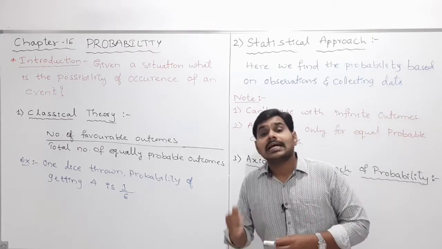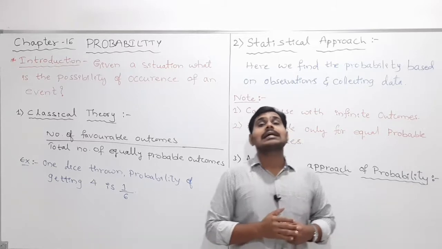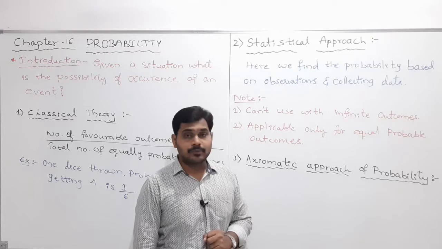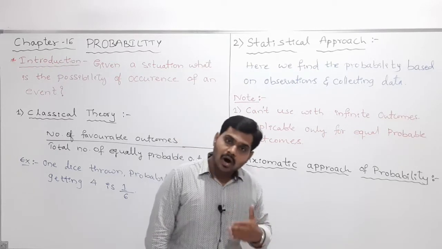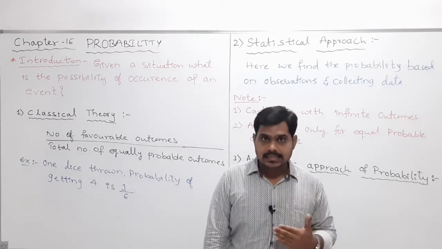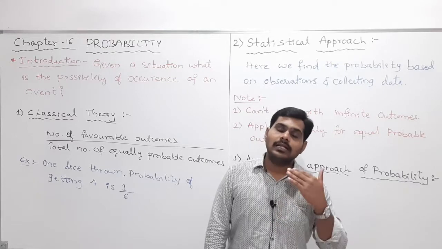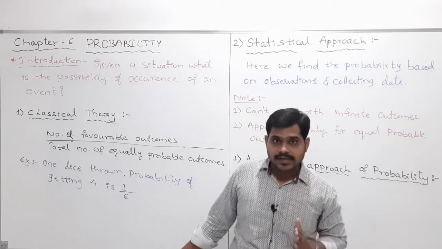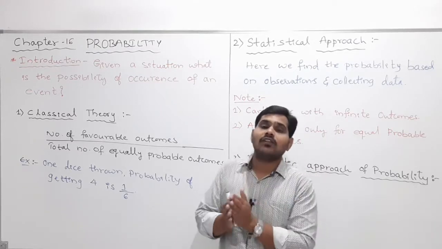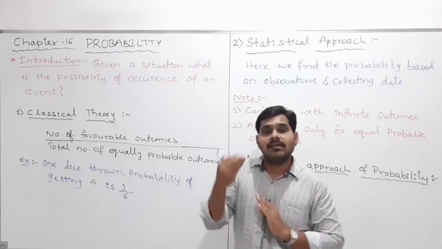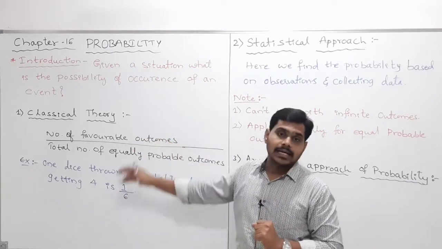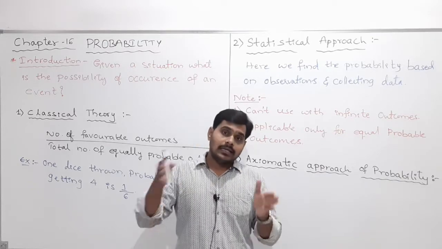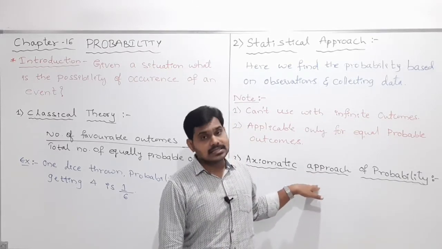So my dear students, in today's class, in class 11th, we are going to discuss what this axiomatic approach of probability is. We all studied in the earlier classes, 8th, 9th, 10th, this topic. Whatever we discussed there, the calculation of the probability of an event is based on the classical theory as well as the statistical approach. So in class 11th, we are going to discuss this theory.